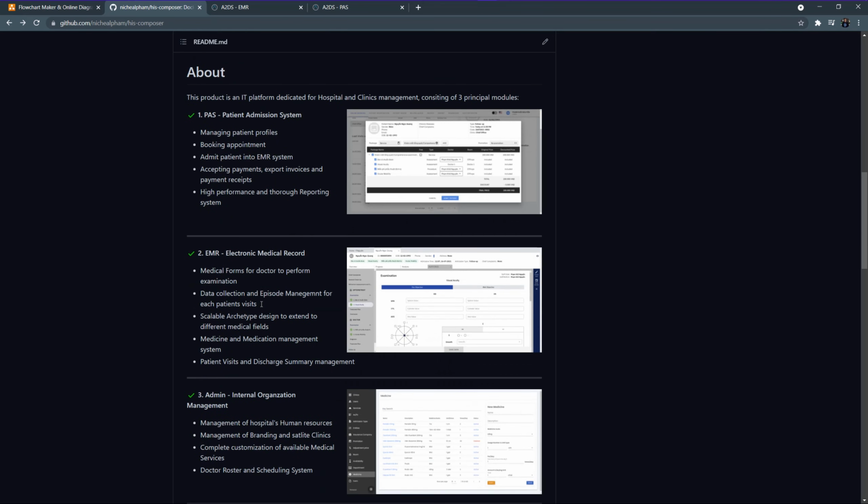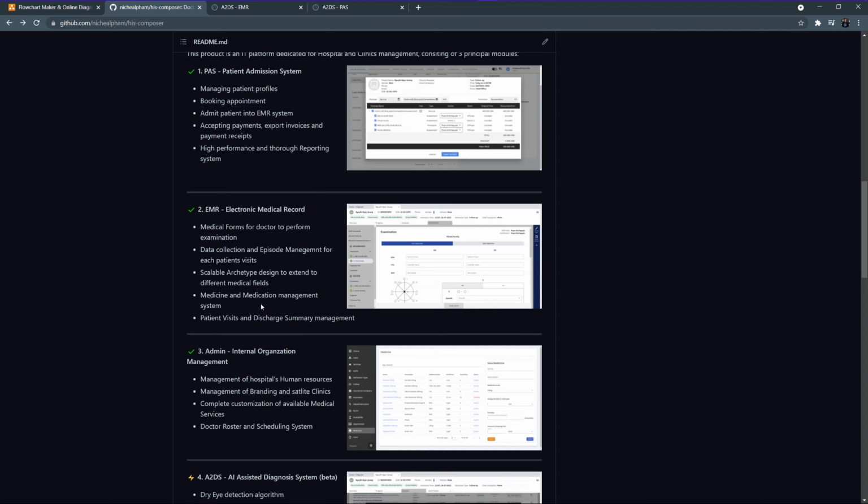And for the EMR, it is where the doctor has the forms to perform medical examinations. Also, the system collects medical data points for future query or even for AI training. The system also consists of medicine and medication management for the doctor to review.